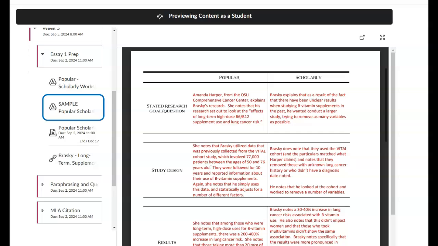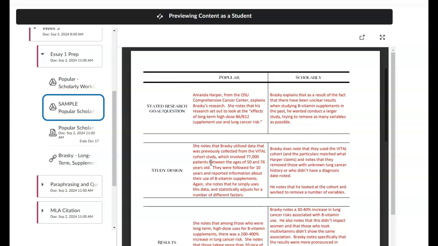So this template is asking you to compare the popular article that you're going to use for Essay 2 to the scholarly one. Okay? So you're comparing the popular and the scholarly articles. Again, the idea behind this assignment is to look at whether or not popular news coverage about scientific studies does a good job of explaining those scientific studies.